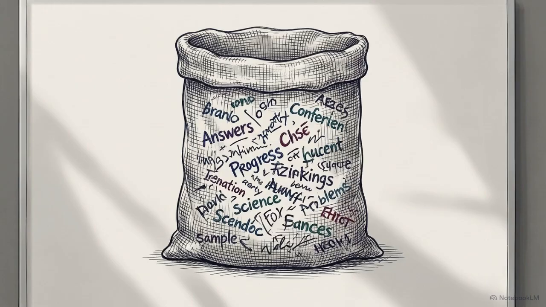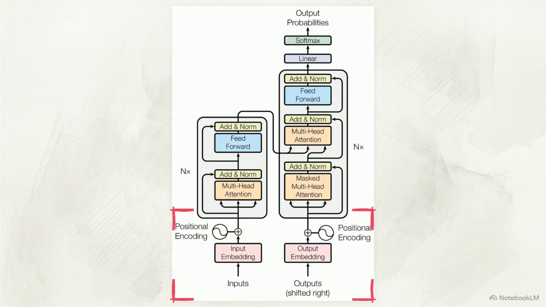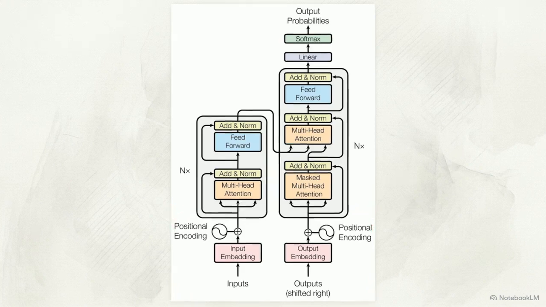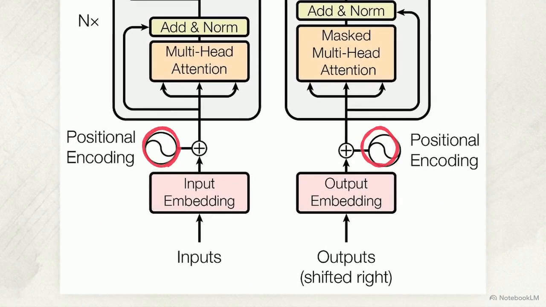Eliminating recurrence and convolution creates one final structural challenge. The model currently has no inherent way to understand the sequence order. Without an update, it treats a sentence as a disorganized bag of words. Returning to the macro architecture, the solution appears at the very bottom. Positional encodings are injected and summed directly with the input embeddings before they enter the encoder and decoder stacks.